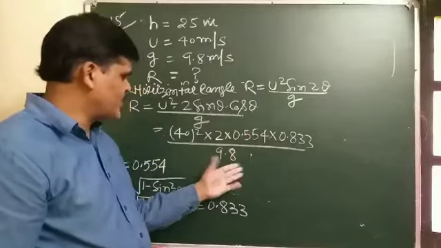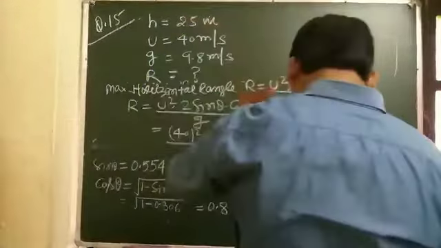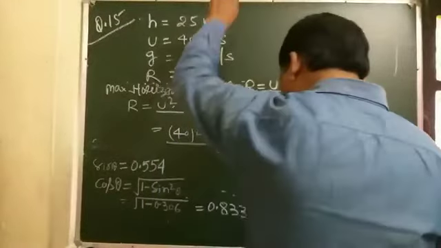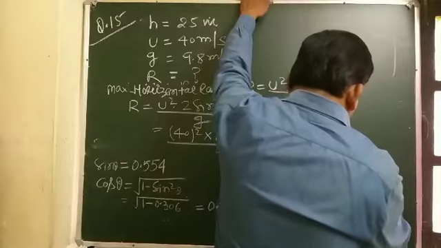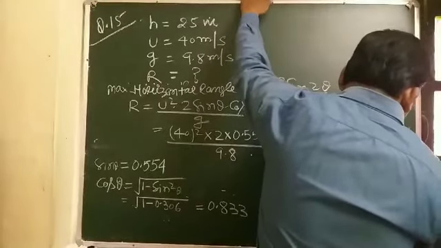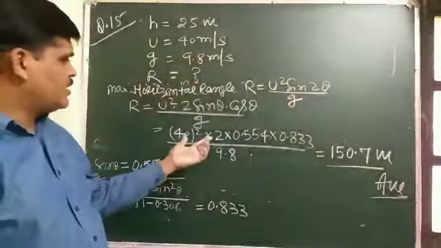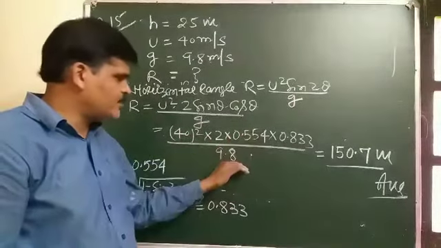Divide by 9.8, and this value comes out to be 150.7 meters. So this is the answer. It is your responsibility to square it, multiply this and divide it.